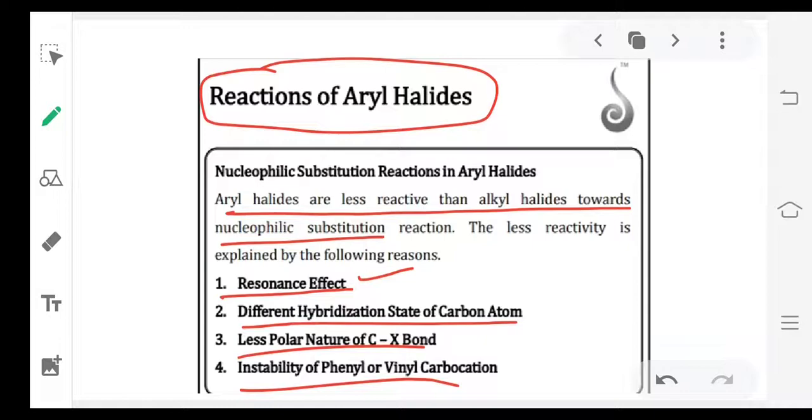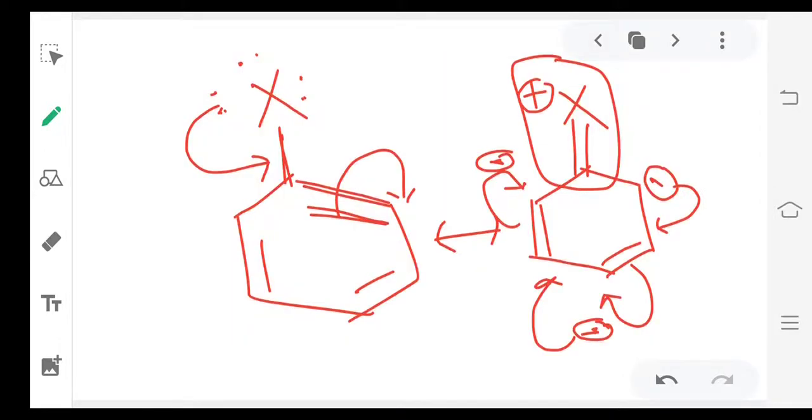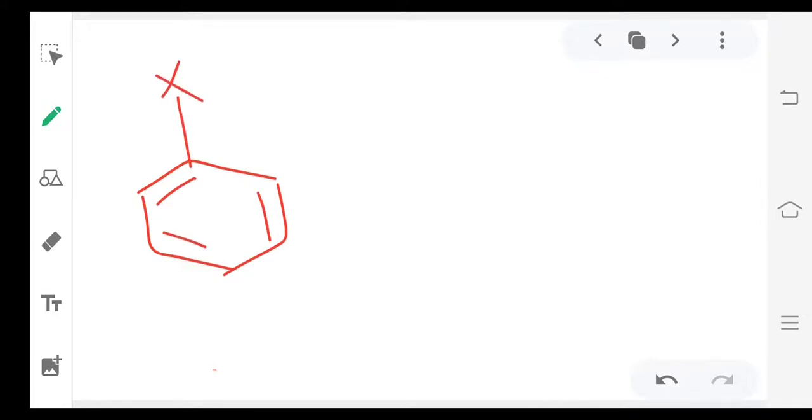Okay, now why are aryl halides less reactive towards electrophilic substitution reactions? So they are less reactive towards nucleophilic substitutions, as well as towards electrophilic substitutions. Why? I'll explain here. You know mesomeric effect and inductive effect.